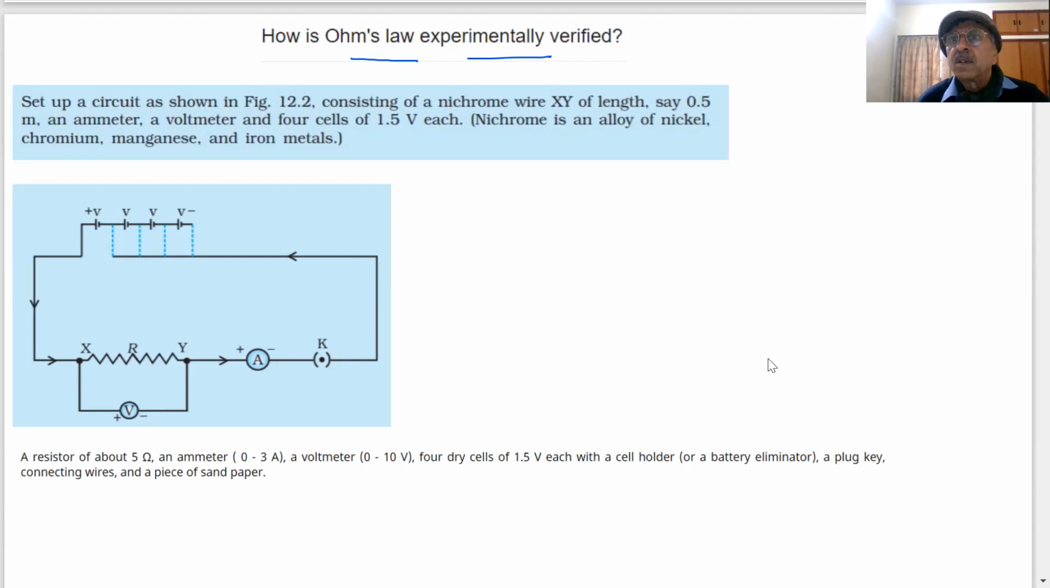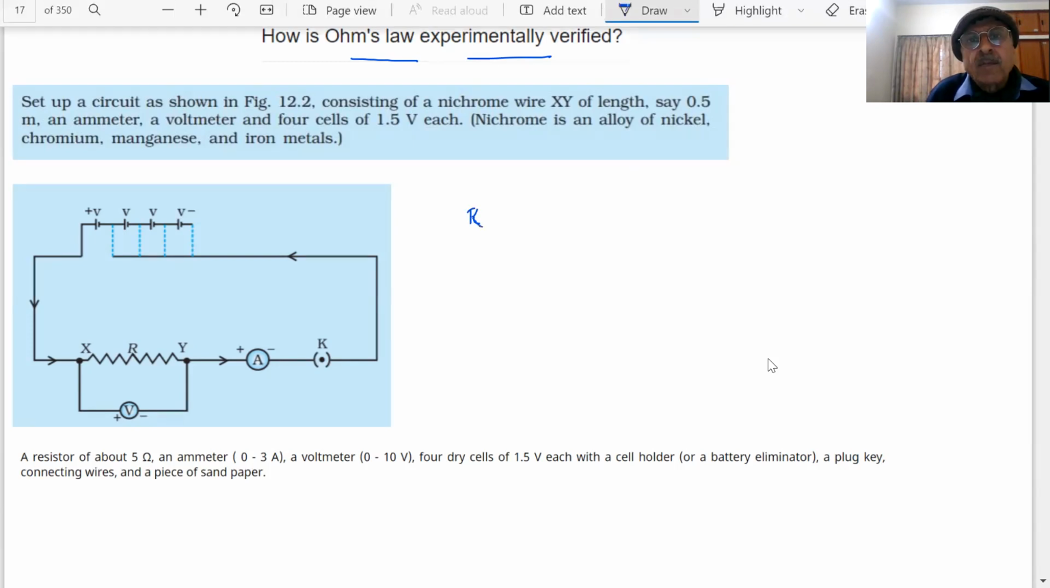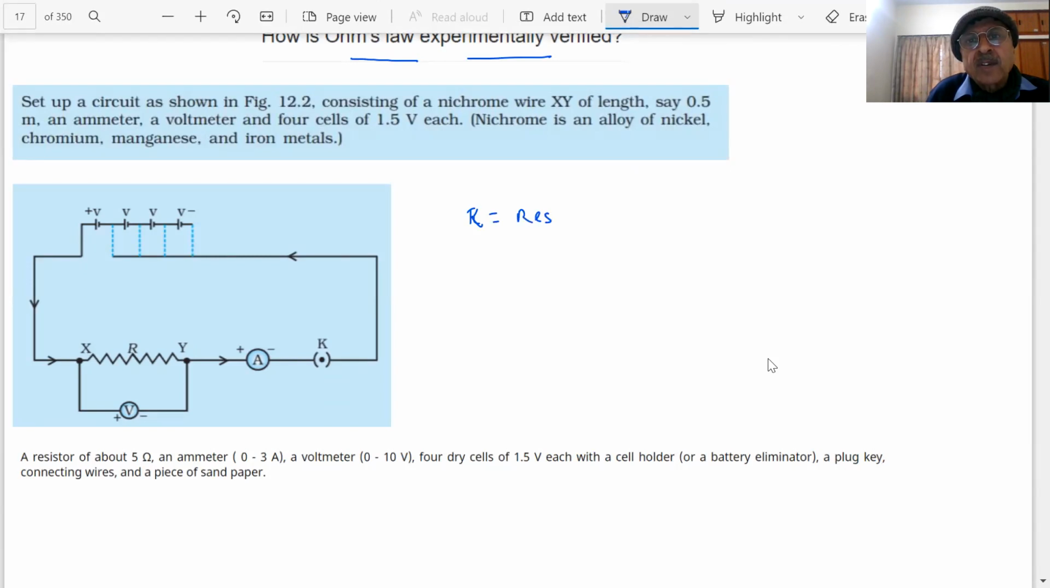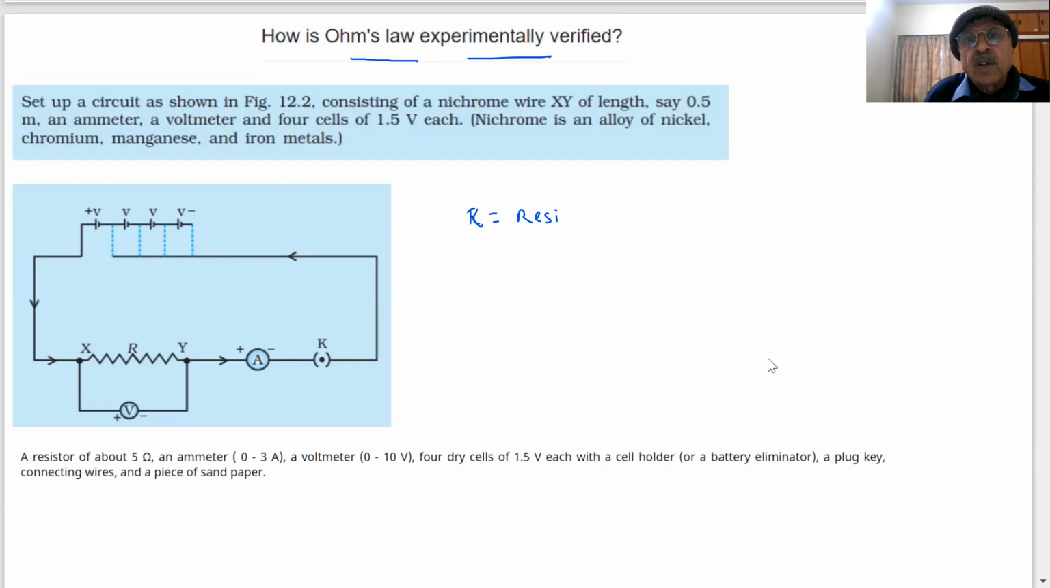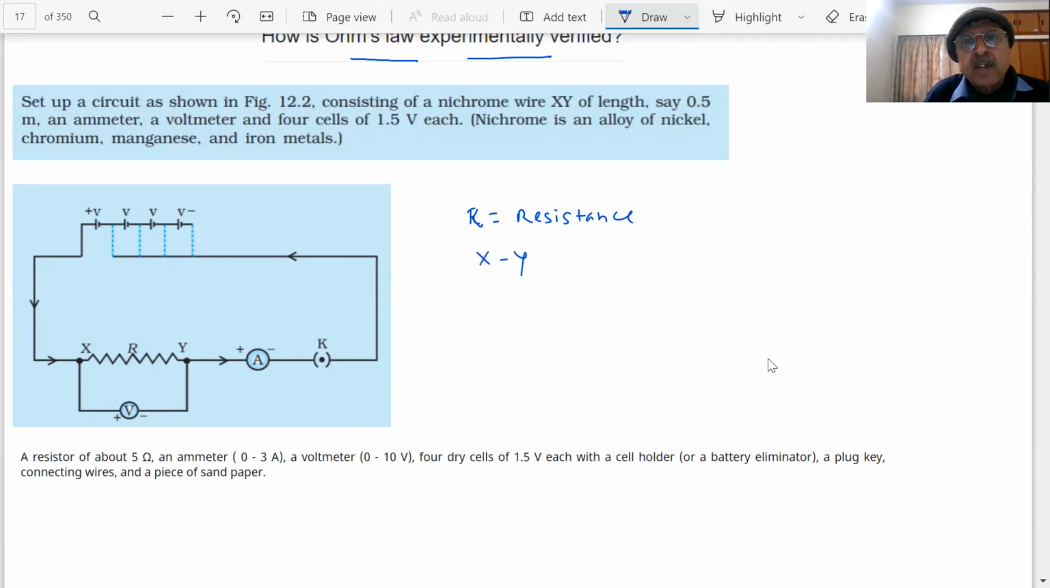The answer is no. Here is a circuit, student. We already told you what a circuit diagram is. In the circuit, you can see this is a resistance R. What is R? Tell me. R is a resistance. You have attached a resistance. We have just told you. It could be any wire. I am taking any wire. It will have some resistance, R. X and Y, you can see X and Y here.